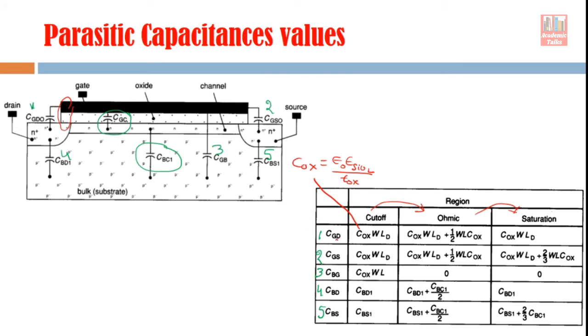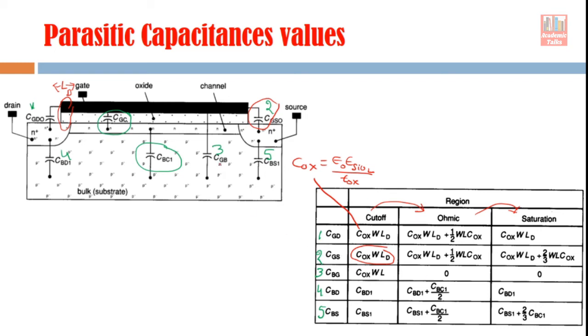Now actual capacitance will be multiplied by area, because this is capacitance per unit area, and the area is W times L_D. Width of channel multiplied by L_D. L_D is this small length which is there because of this overlapping. Now the same thing happens here, C_GS. Here also it is going to remain the same, because for the second capacitive component we expect that L_D is the same. Lateral diffusion length is the same on both sides.